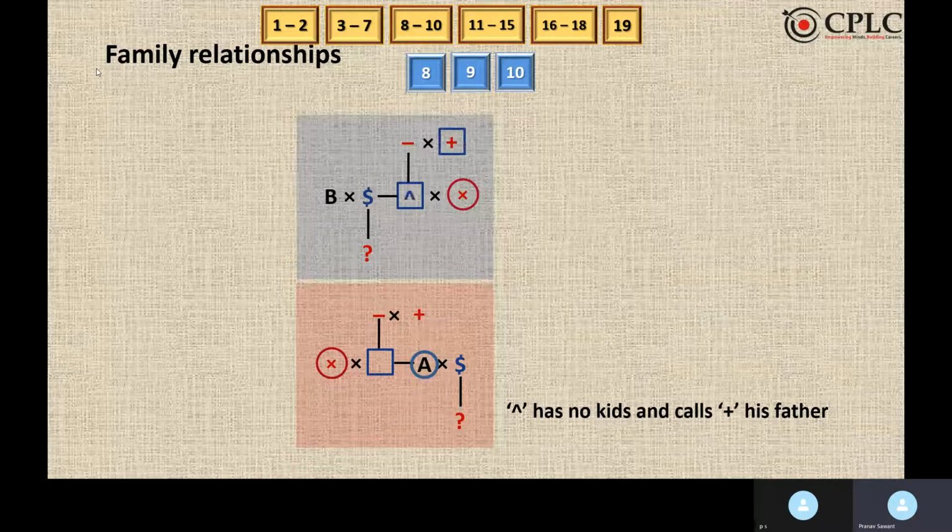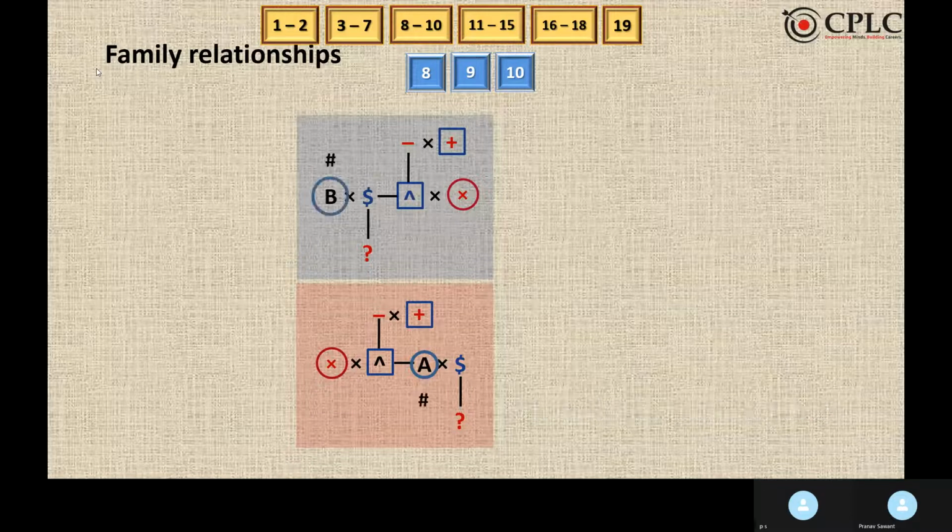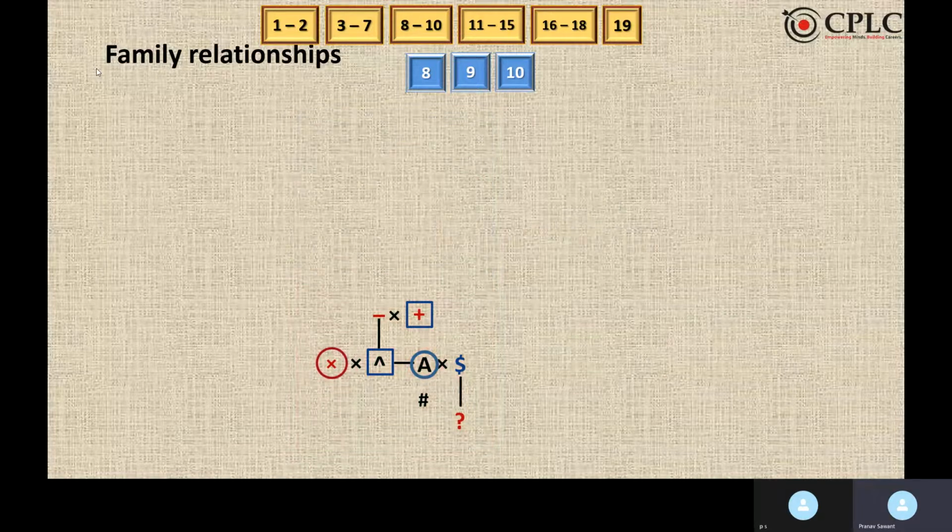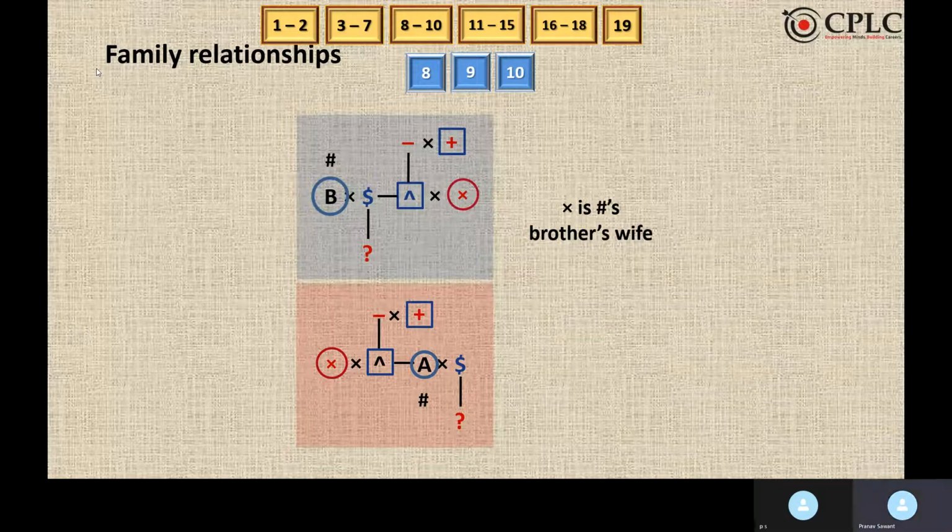So upper arrow is married to X. Further, it is known that hashtag is a person, and X is hashtag's brother's wife. Hence, hashtag will come as dollar's spouse.